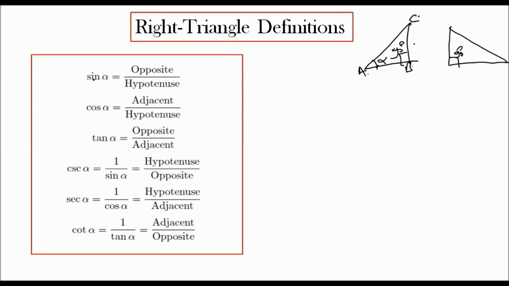So sine alpha is equal to opposite by hypotenuse. Opposite means BC, divided by hypotenuse, which is AC. Adjacent means AB, so AB divided by AC, hypotenuse, is cos alpha. Then tan alpha is opposite by adjacent. Opposite is BC, adjacent is AB. So tan alpha is equal to sin alpha divided by cos alpha.